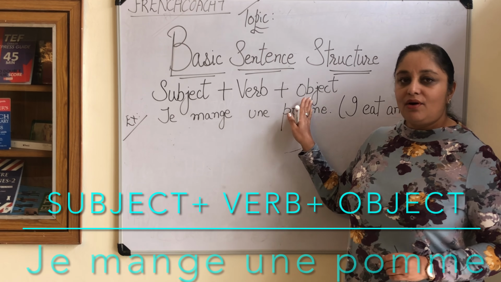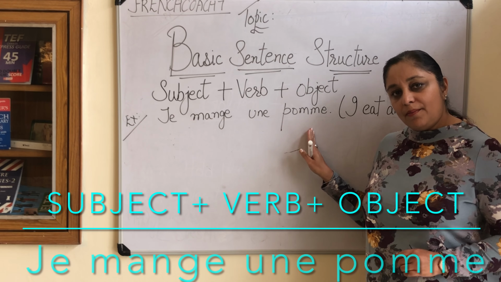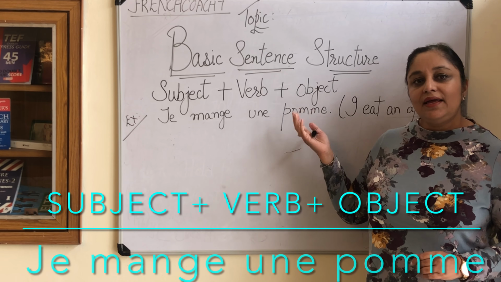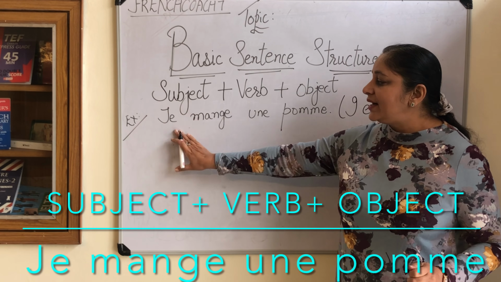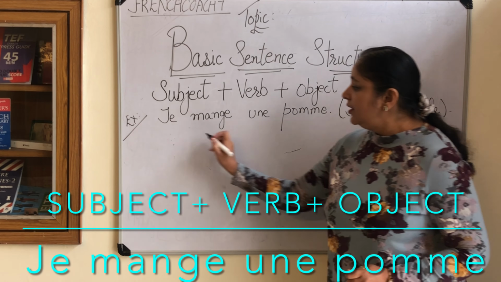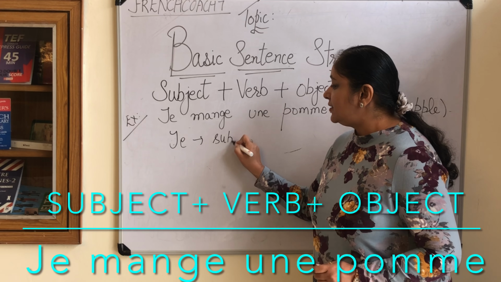Subject, verb and object. Je mange une pomme. What does it mean? I eat an apple. Now understand what the sentence structure is here. Je, this is the subject,